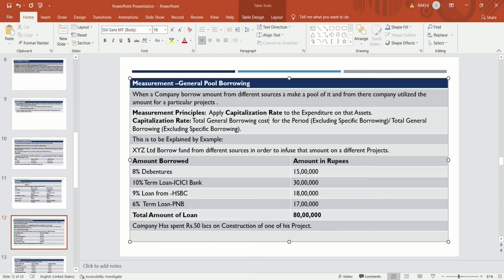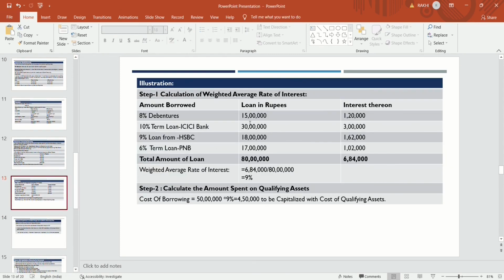But in our example, there is no such specific borrowing, so we will take the whole amount as general borrowings. The company has spent rupees 50 lakhs for construction of one of its projects. For this project, the company has taken a loan of 80 lakhs and has utilized 50 lakhs. So how will they calculate?